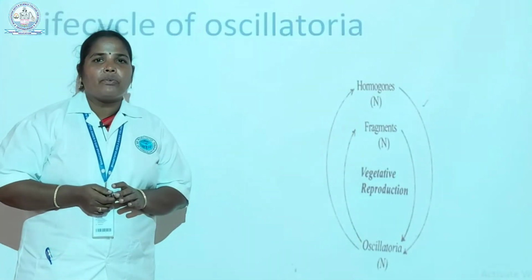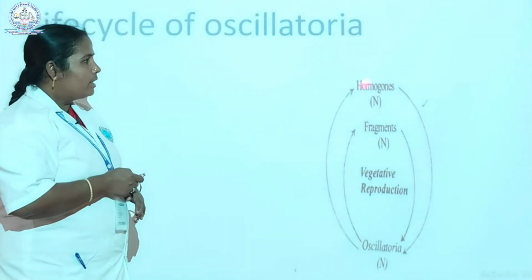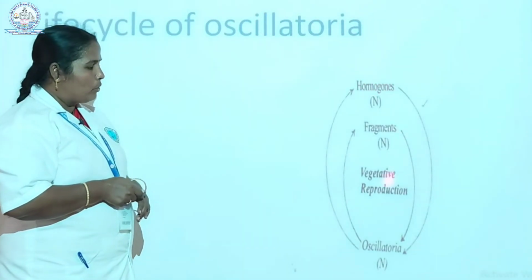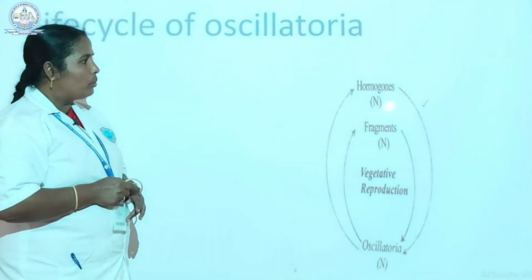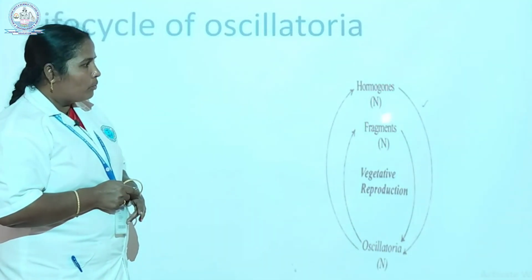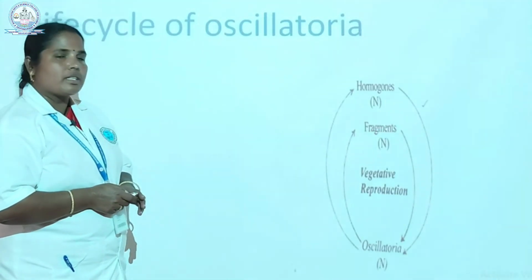Next one, the life cycle of Oscillatoria. Here, the hormogonia develop to produce the new Oscillatoria thallus. Then Oscillatoria reproduces by two vegetative forms. One is hormogonia formation, and the next one is fragmentation.